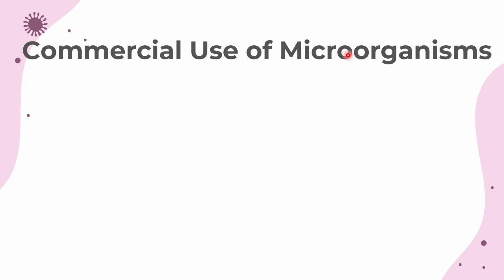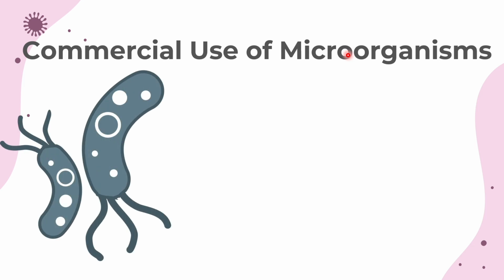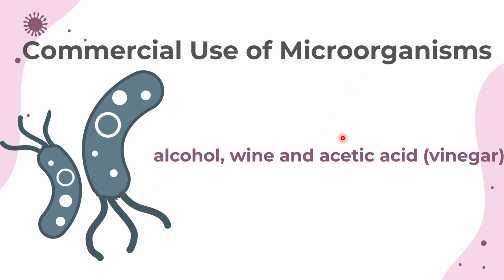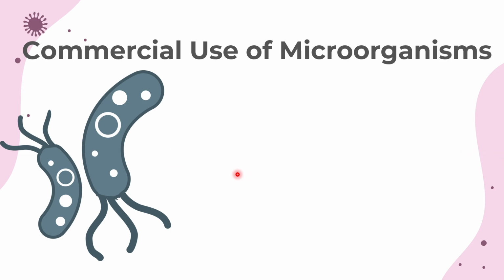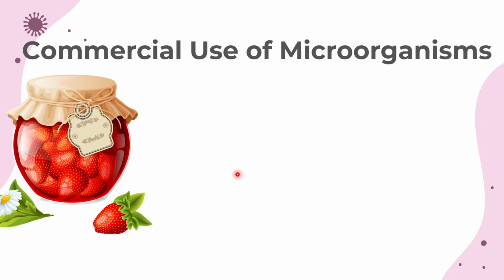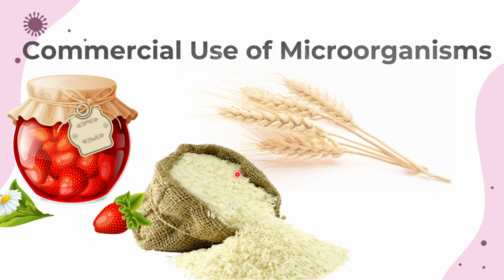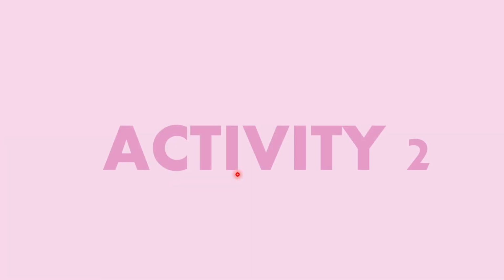So second is commercial use of microorganism. Microorganisms are really very useful for commercial purposes. They are used in large scale production of alcohol, wine and acetic acid, that is vinegar. Mainly yeast is used for the production of alcohol and wine on a large scale. Yeast is grown on natural sugars such as crushed fruits, rice, wheat and barley.